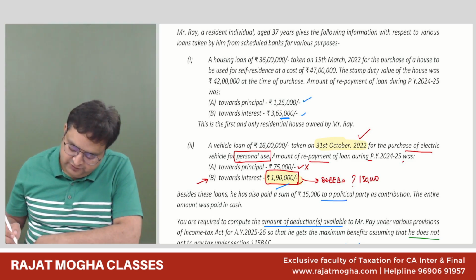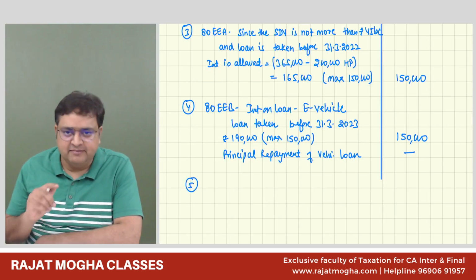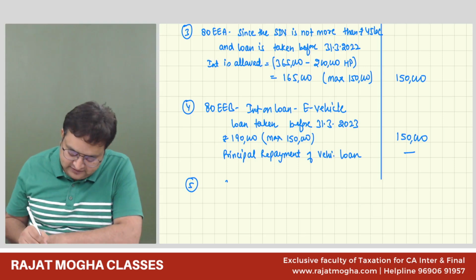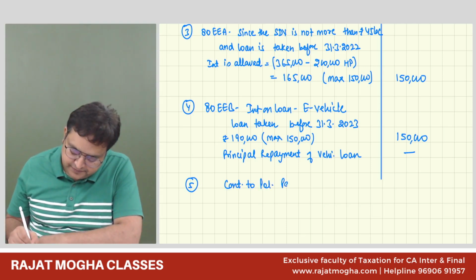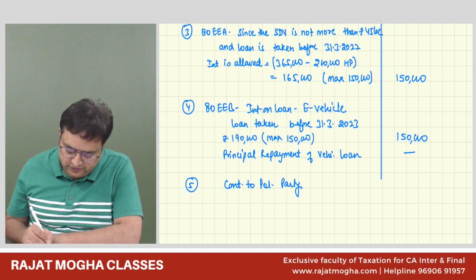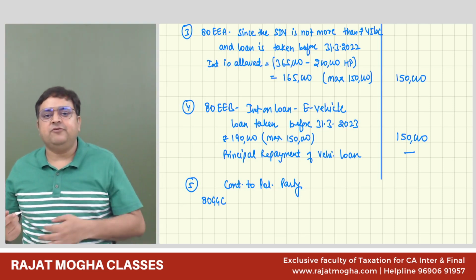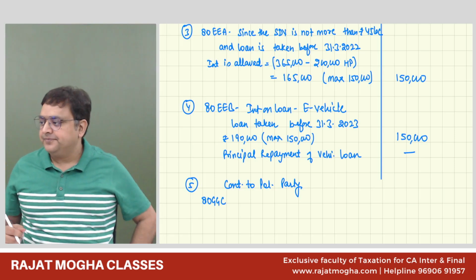And for contribution to political party, guys, if you don't remember the section number in the examination, it's completely fine. You can just write: contribution to political party. But right now, quote the section number so that you can remember. 80GGB for company, for other assessees it is 80GGC.